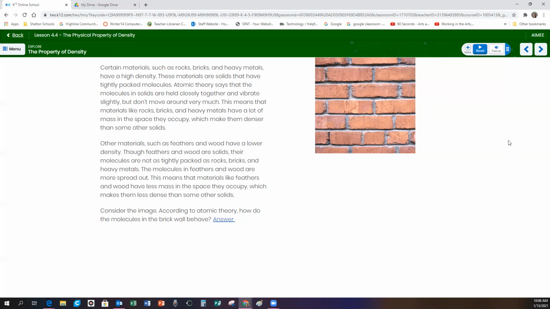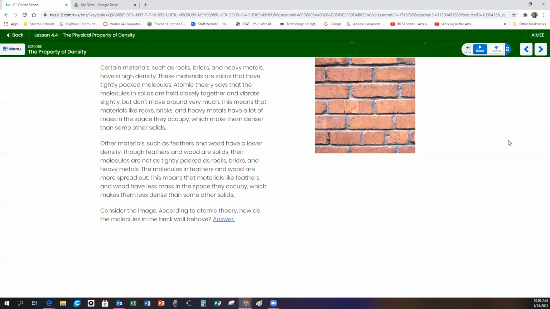One way you can think about density is to think about some of the outskirts of Shelton. We have houses that are on 1, 4, 5, or 10 acres of property. One house for 5 or 10 acres. Whereas here up by Olympic Middle School, the houses are tightly packed together.